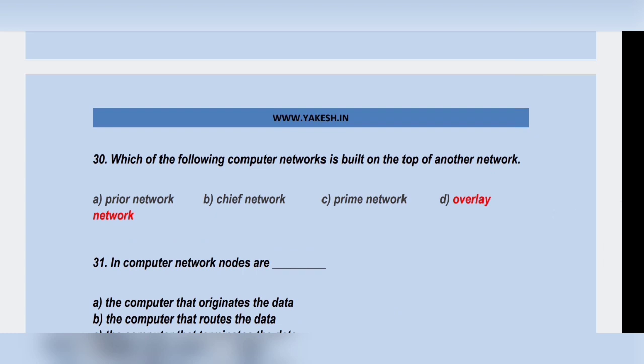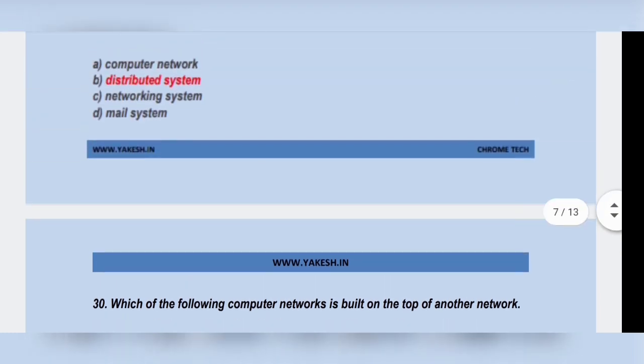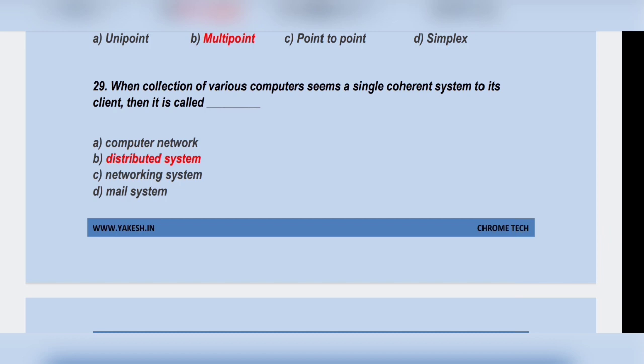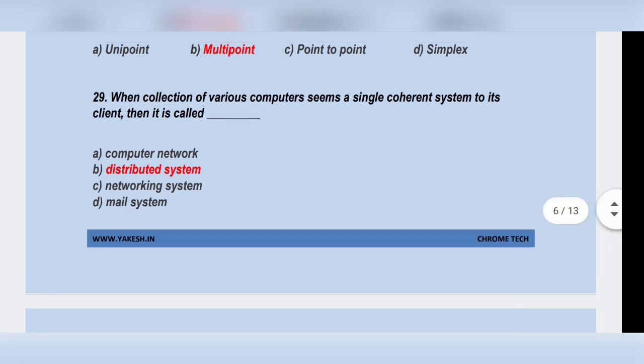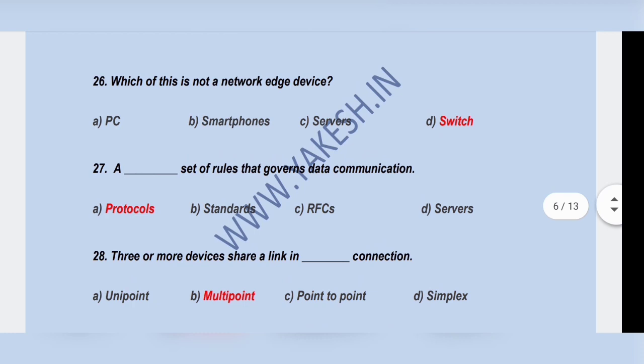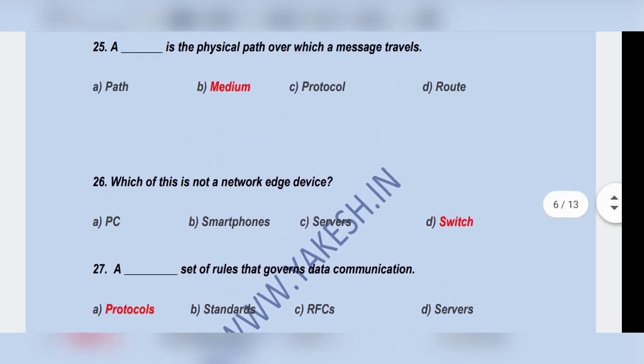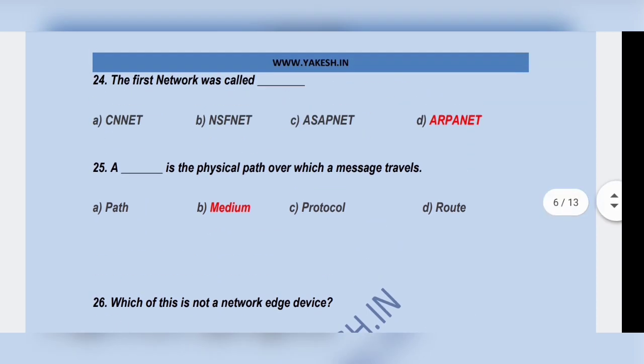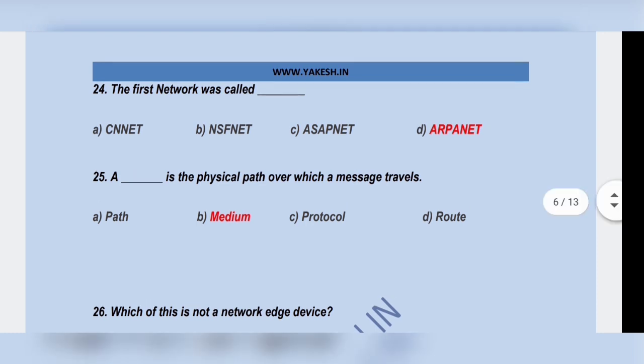Which of the following networks is built on top of another network? Option D, overlay network. When a collection of various computers seems like a single coherent system, it is called a distributed system. Option B. In a multipoint connection, three or more devices share a link. A protocol is a set of rules that governs data communication. Which of these is not an edge device? Switch is not an edge device.